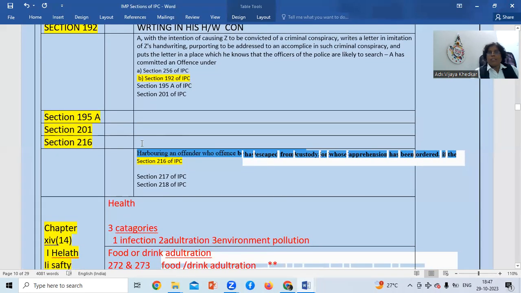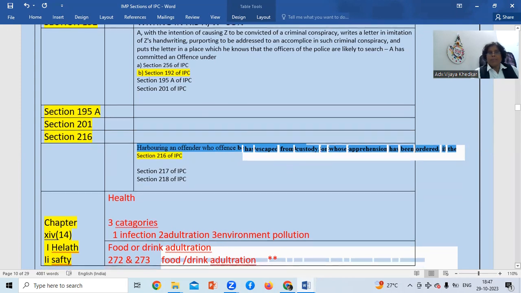Section 216, harboring an offender whose offense has escaped from custody, or for whose apprehension an order has been made, is in section 216 of IPC.